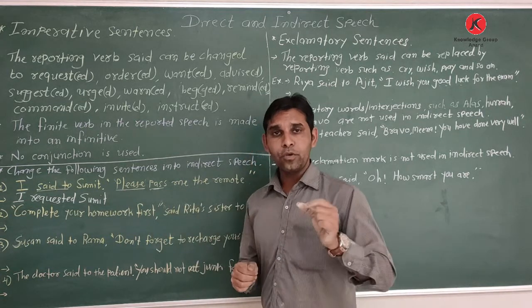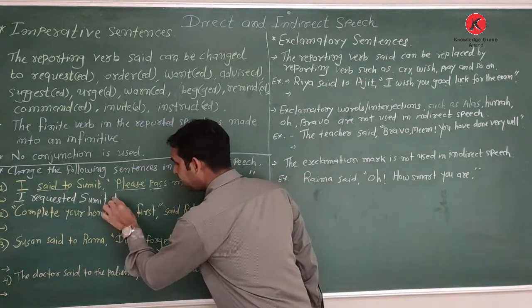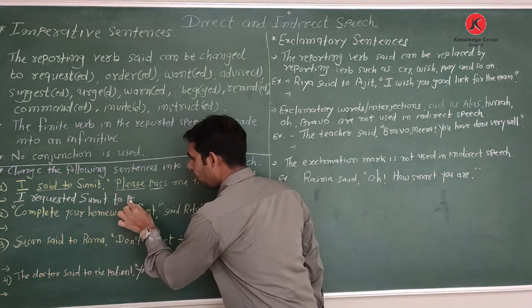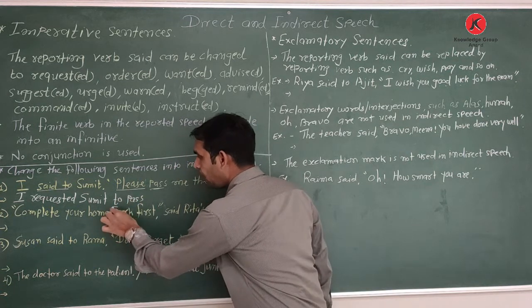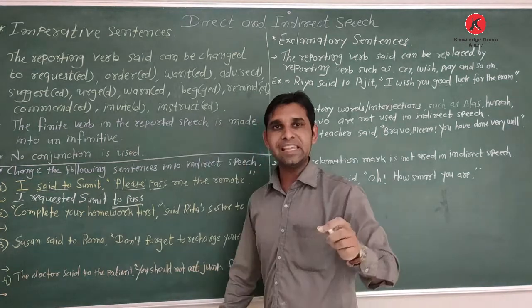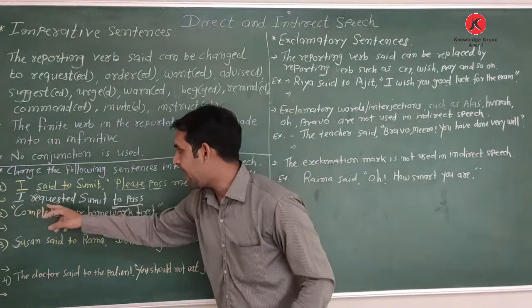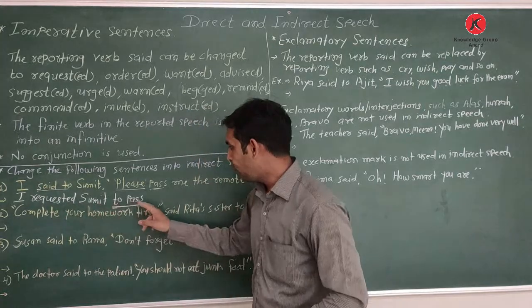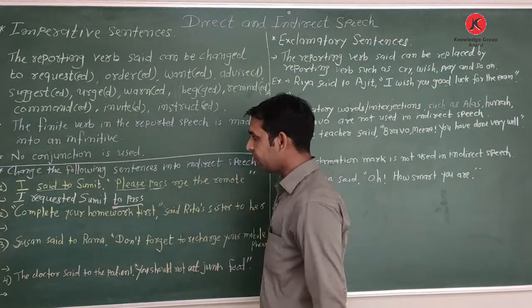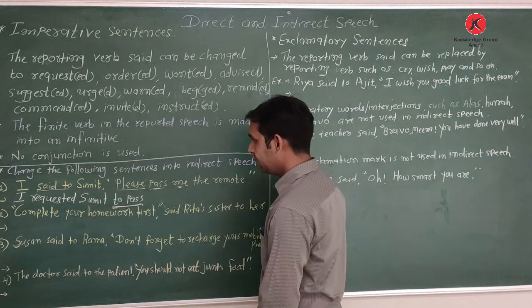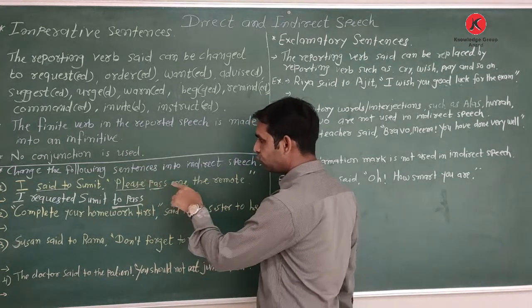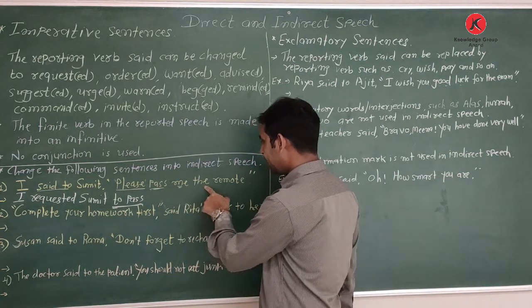So we only add "to", to pass. This word is used as an infinitive. So the sentence frame: I requested Sumit to pass me. Here given, I said to Sumit, please pass me the remote.